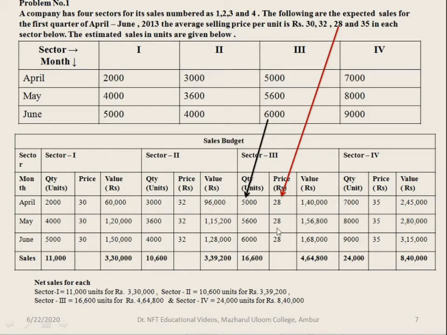So 5,000 into 28 is 1,40,000, 5,600 into 28 is 1,56,800 and 6,000 into 28 is 1,68,000. Similarly, add up the total quantity and total value of the sales for the sector 3.